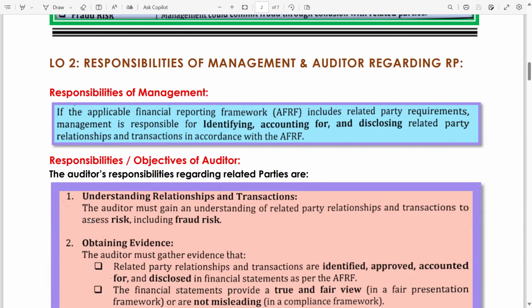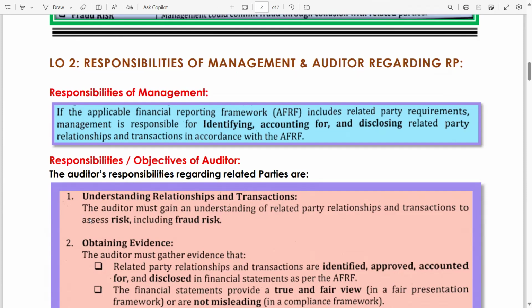When you are assigned to the audit of any entity, you ask the management, please provide us the list of all the related parties, even though the related party disclosure is always given in the notes to the financial statements. But there is a possibility that not all the related parties have been disclosed by management. So we as auditors ask management to provide the list of all the related parties.